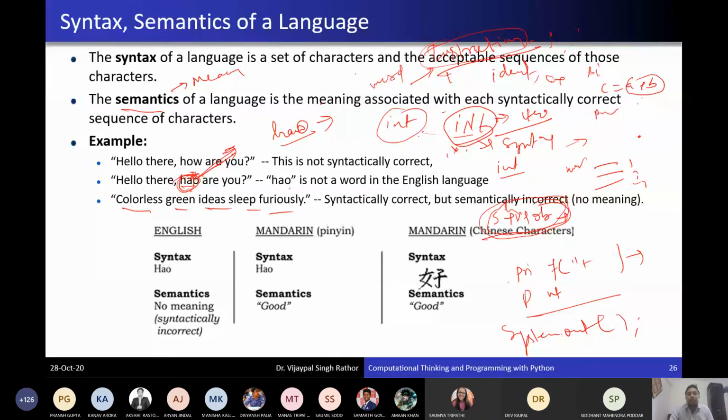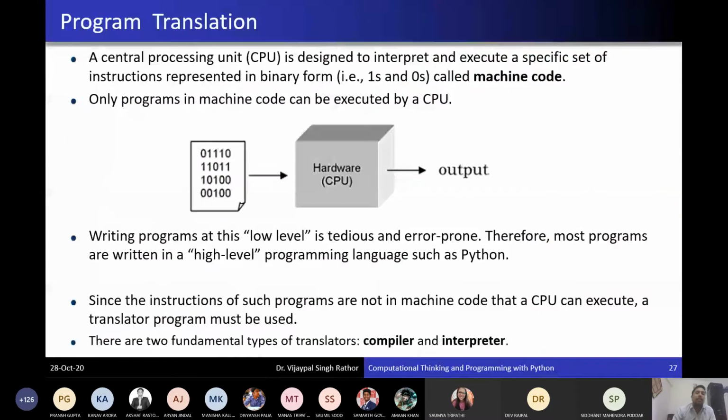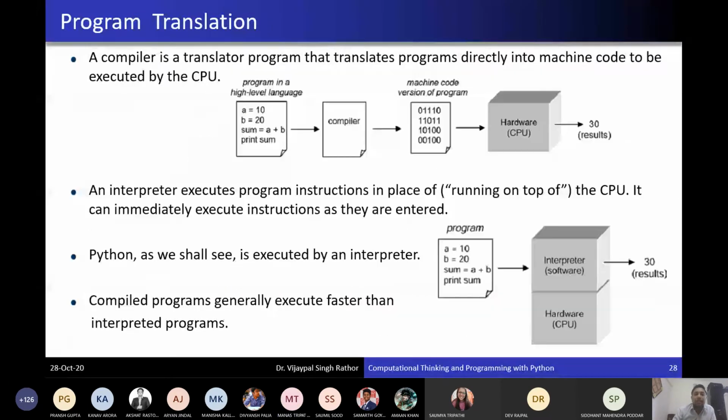Okay, so those are some things related to the language. Now this I have already explained. These are the program translators. Here we have to convert to machine language. If you are working in machine language, then you can directly pass your program in the form of 010, and then the CPU will directly execute and provide output. But when you are working in a high level language, it requires a translator like a compiler or interpreter. So Python is actually a high level programming language. Okay, we have already discussed that. Is it clear now? Yes.